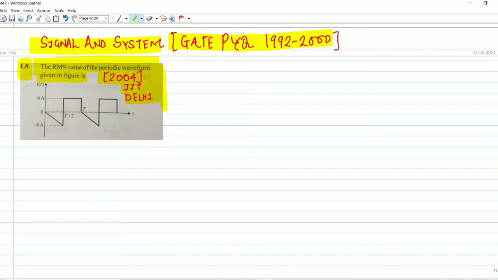If you have not watched my previous video, please watch it, because I have solved 4 similar types of questions where RMS value is asked and a waveform is given. This is a very similar type of question. Let's get started. First of all, we have to find the RMS value.